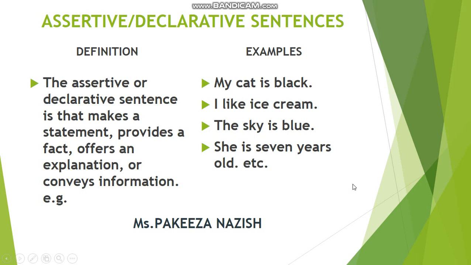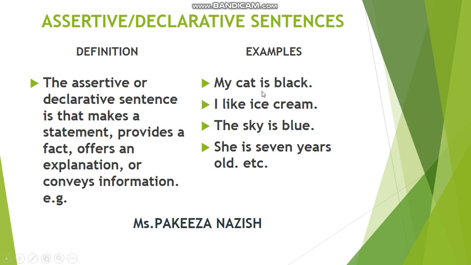Then there are the sentences called the assertive sentences or the declarative sentences. See, they are the same. At some places in grammar they are written as assertive, at some places they are written as declarative sentences. So the definition is, an assertive or declarative sentence is a statement of fact, or an explanation, or something to give information, something which is a fact which you are telling someone or trying to give as information to someone.